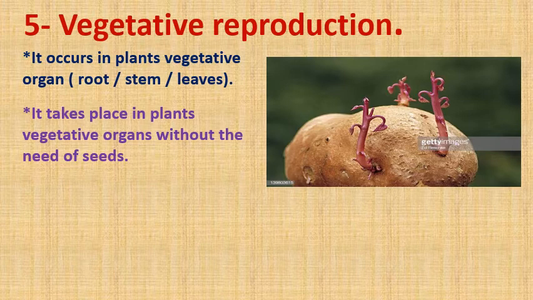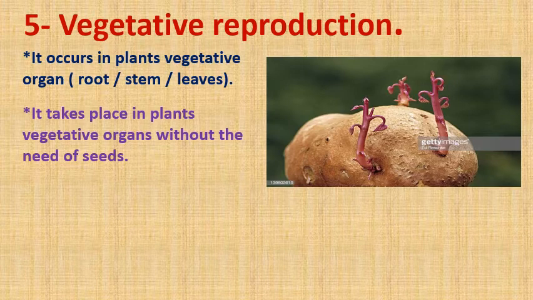I can take a part of a stem here and produce a new individual identical to the parent in genetic structure without needs of seeds. So pay attention.